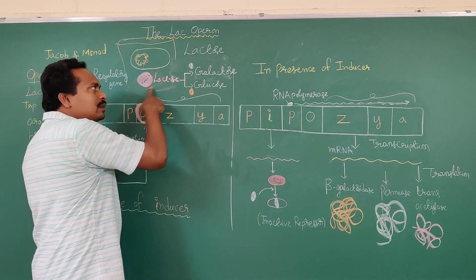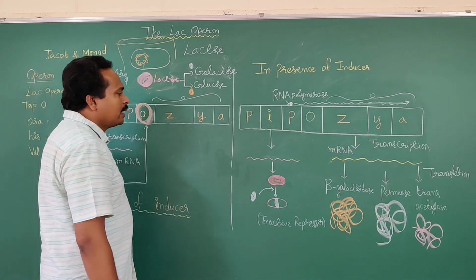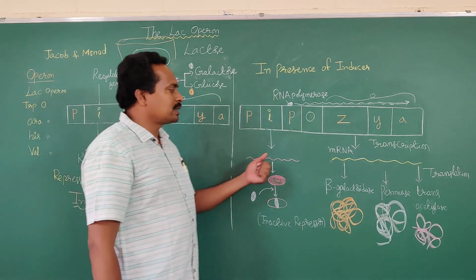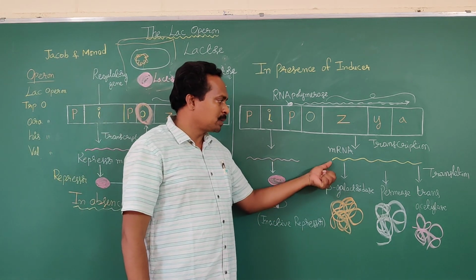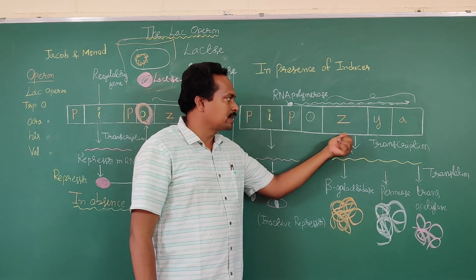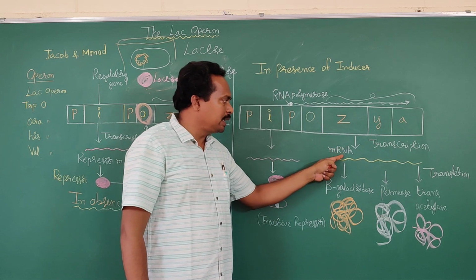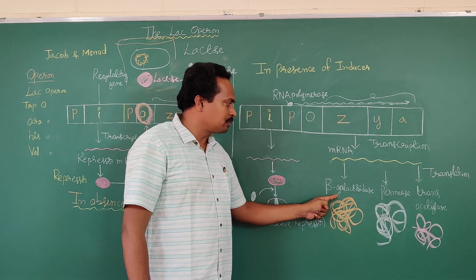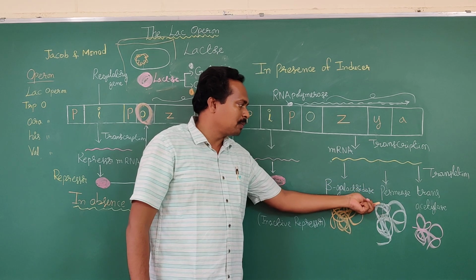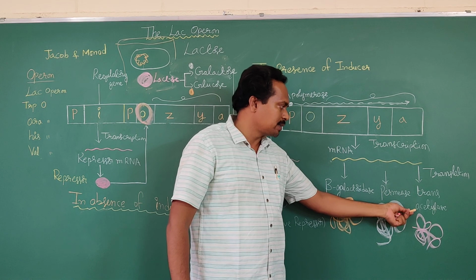Lactose is a disaccharide. Galactose and glucose are the monosaccharides. What is the function of the beta-galactosidase enzyme? Which gene codes for the synthesis of beta-galactosidase enzyme? It must be remembered, important for objective exams. Z, Y, A genes are the structural genes. Among these, the Z gene codes for beta-galactosidase enzyme, the Y gene codes for permease enzyme, and the A gene codes for trans-acetylase enzyme.